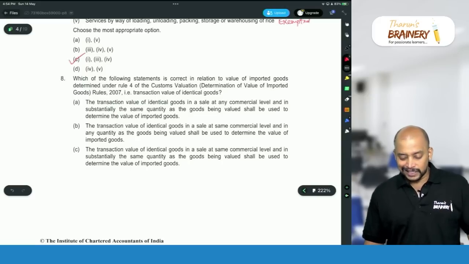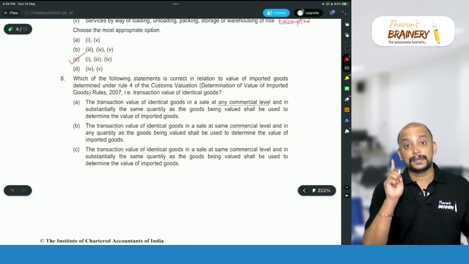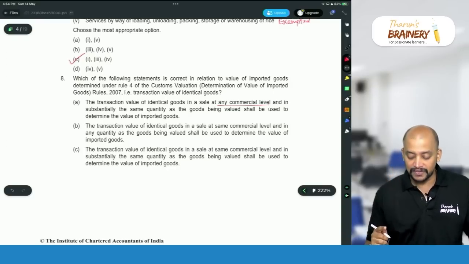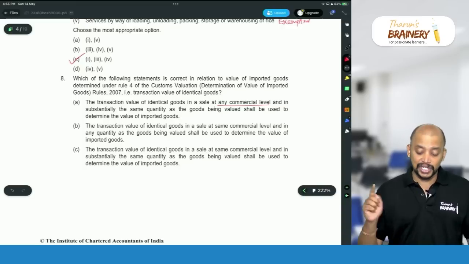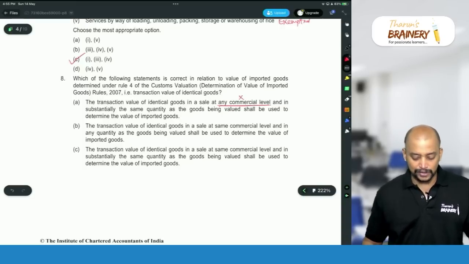But here it says the transaction value of identical goods in a sale at any commercial level. It should be the same commercial level and substantially the same quantity. So any commercial level is wrong, that's why this option is wrong.